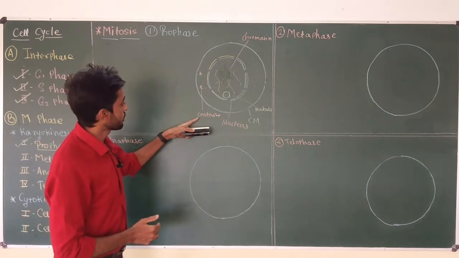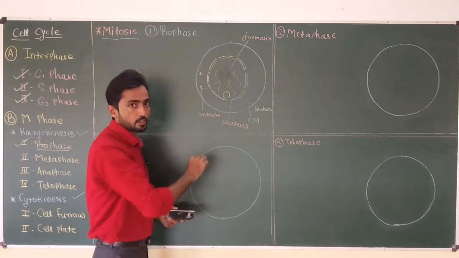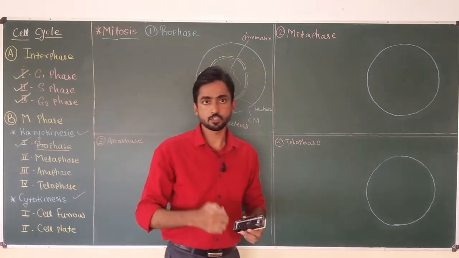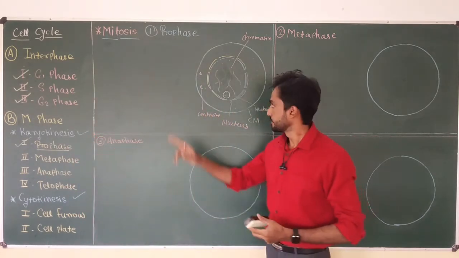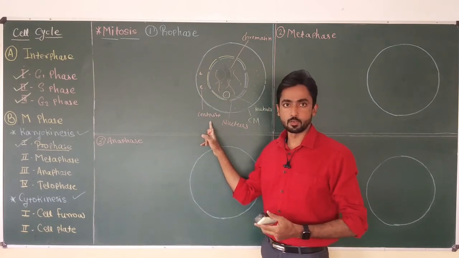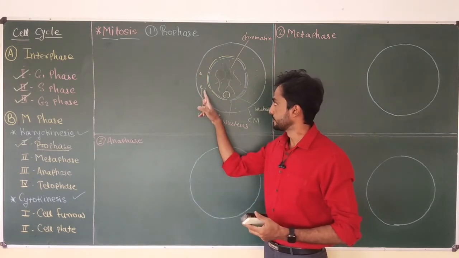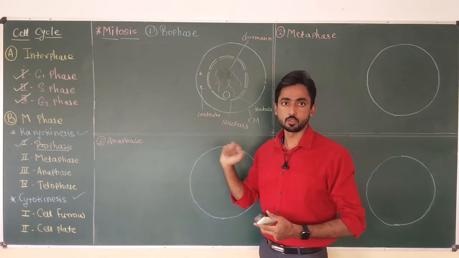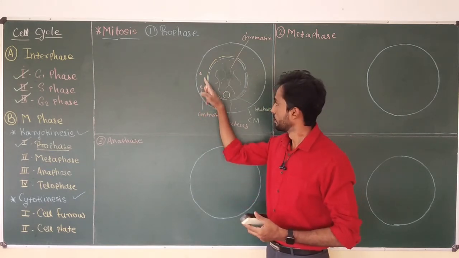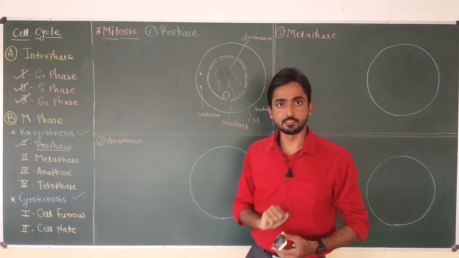And why have I drawn 2 centrioles here? Because at the time of replication of the DNA in the S phase, the cell also replicates the centriole. So when the cell enters into prophase, the cell will have 2 centrioles. So I have drawn 2 different centrioles in this cell.